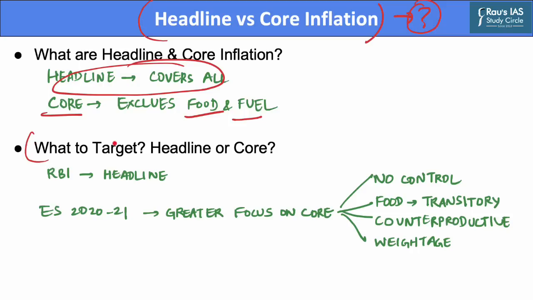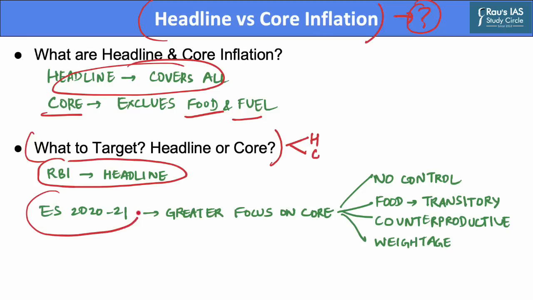Now there is a question of what to target. Do we target headline inflation or do we target core inflation? Presently, RBI targets the CPI headline inflation and not the core inflation. In this regard, the Economic Survey of the year 2020-21 has highlighted that the sole focus on the CPI headline rate of inflation may not be appropriate for a number of reasons. It has recommended a greater focus on core inflation for the following reasons.